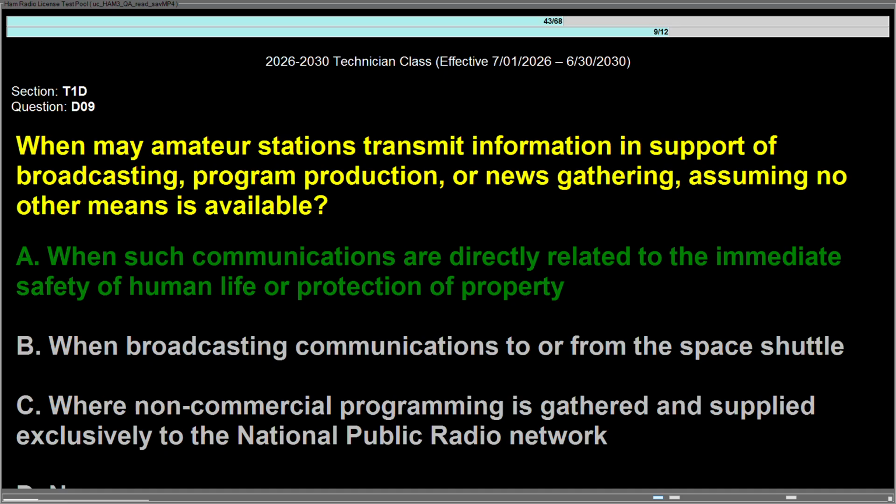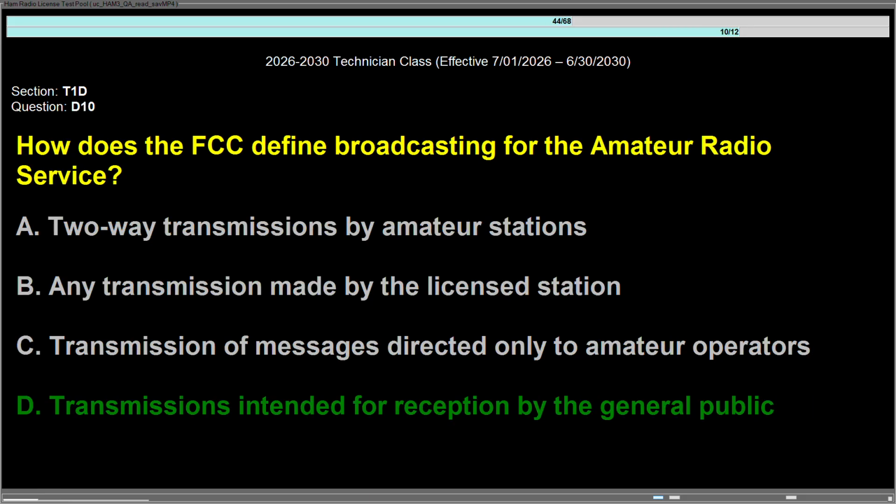Question Delta 09, when may amateur stations transmit information in support of broadcasting, program production, or news gathering, assuming no other means is available? Answer is A, when such communications are directly related to the immediate safety of human life or protection of property. Question Delta 10, how does the FCC define broadcasting for the amateur radio service? Answer is D, transmissions intended for reception by the general public.